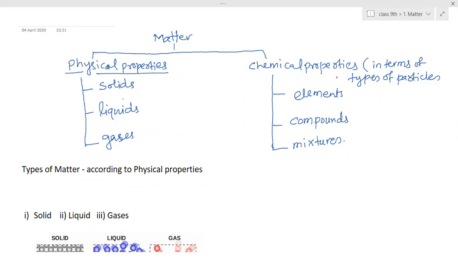So which substance do we call a solid? You have learned this. This is a very basic part. A substance in which the molecules or the atoms are tightly packed. The particles are tightly packed. So the type of matter in which the particles are compactly packed, so they retain their shape. That means it has definite shape and definite volume. So they are considered under solids.